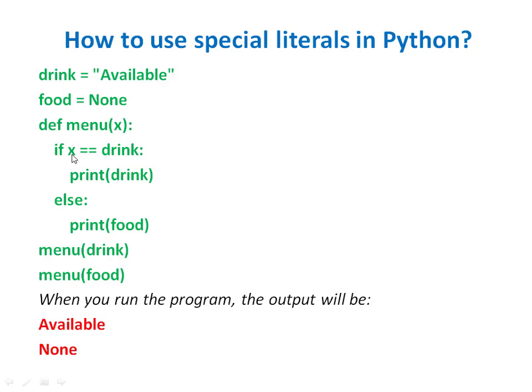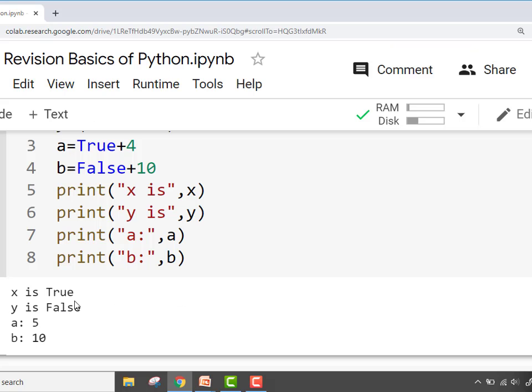When drink is passed to x, drink and drink are compared. Both the LHS and RHS are equal and this statement is true. So since the condition is true, the statement which is executed is print drink. The value of drink, being available, is printed. In the second case, menu(food), when we pass food into x, the statement x is equal to drink becomes false. So we come to the else part and print food. The value contained in food is None, so this prints the value None. x is true, y is false, a is 5 and b is 10.